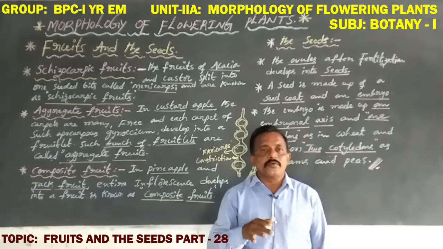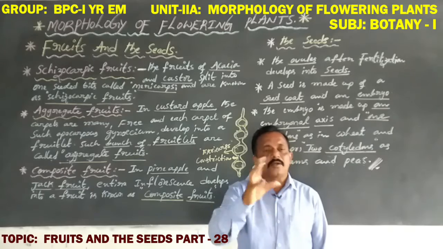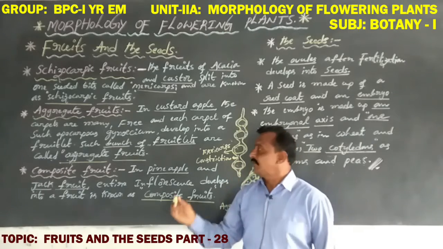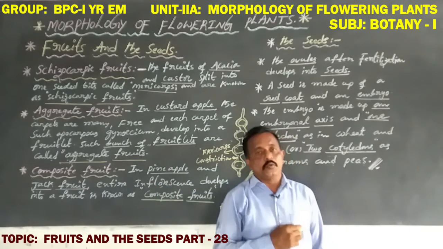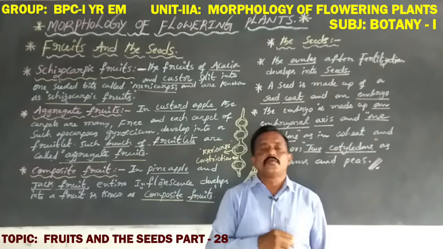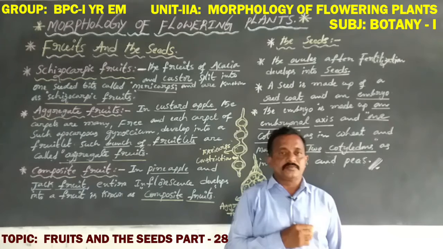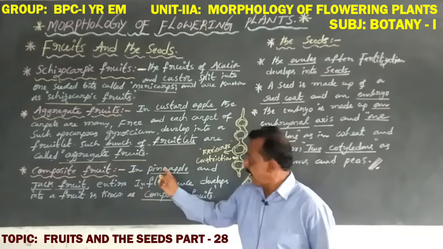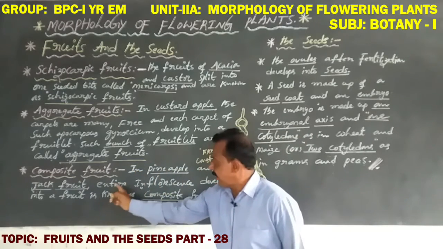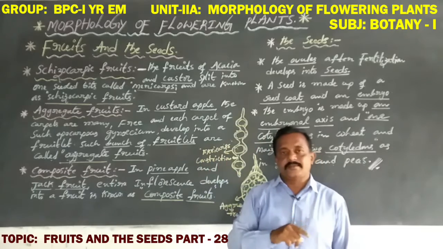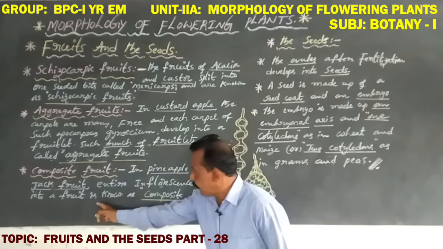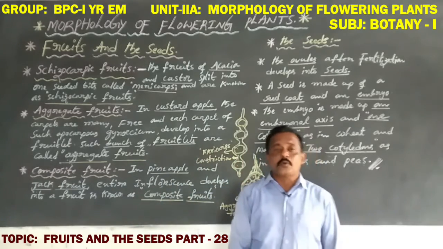So a group of fruits and a group of seeds are combined together to form one larger fruit, that is named a composite fruit. In pineapple and jackfruit, the entire inflorescence developed into a fruit is known as a composite fruit.